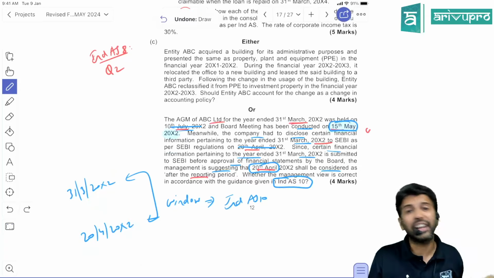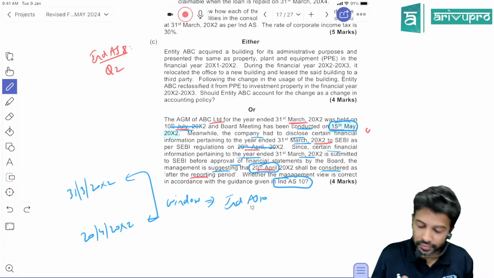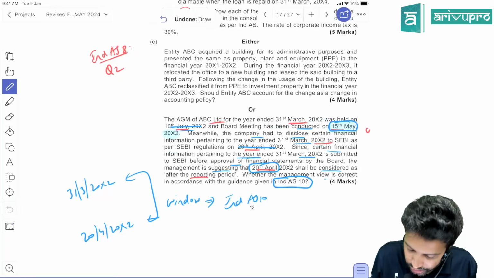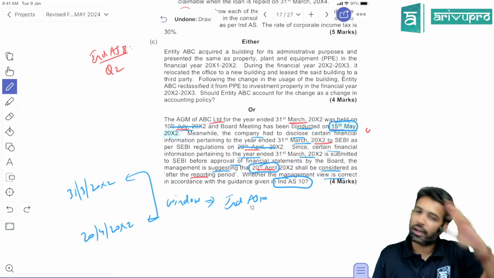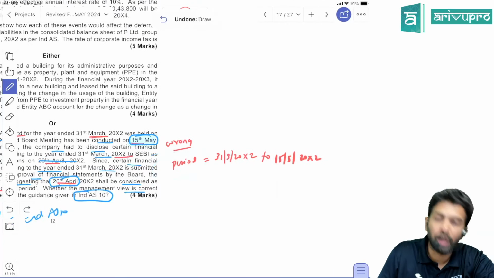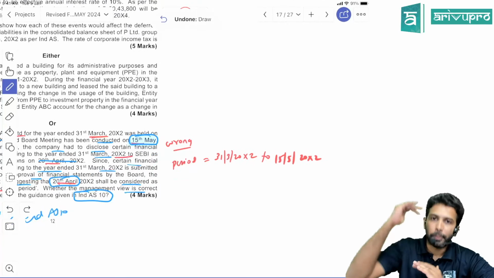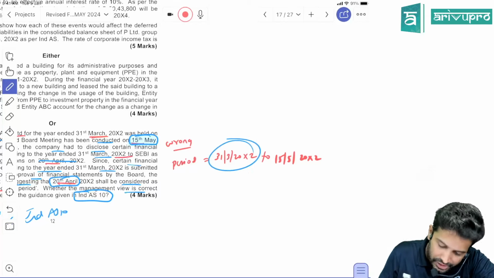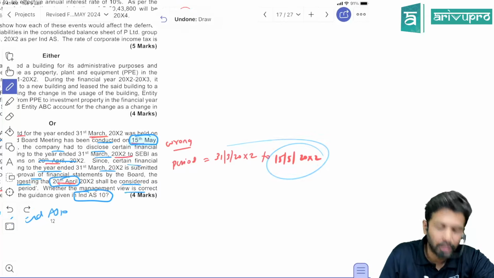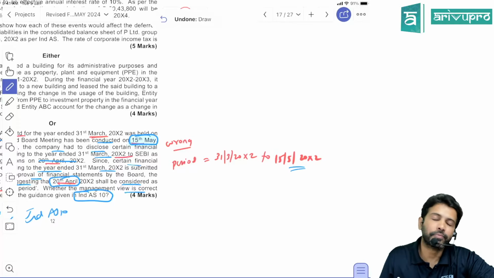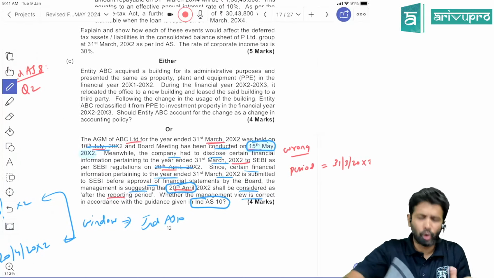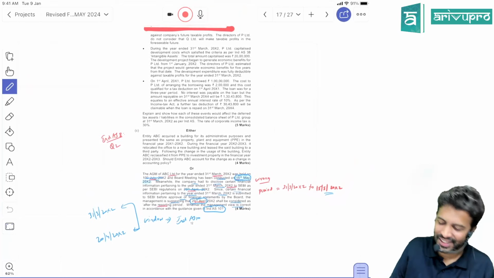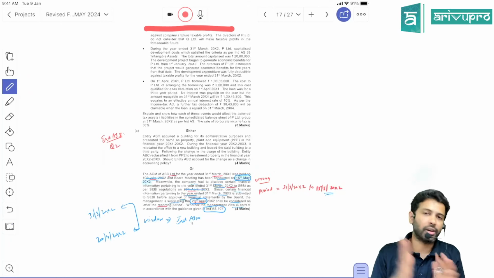The window is the balance sheet date and the date on which financial statements are approved by the board of directors. When did that happen? 15th May. So is the management's view correct as per Ind AS 10 guidelines? Sorry, your viewpoint is wrong. The period for Ind AS 10 purposes is the balance sheet date, 31st March 2022, and the board of directors' approval date, which is 15th May only. That's all you have to write. It was a theory question. So their view is wrong.